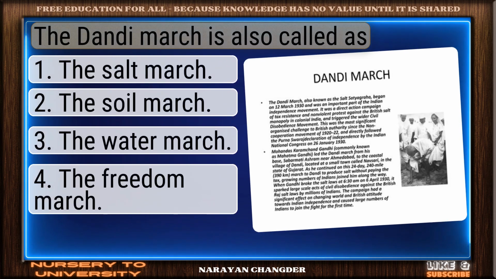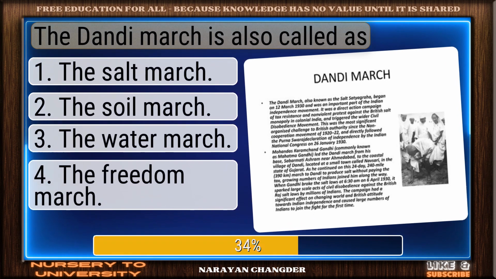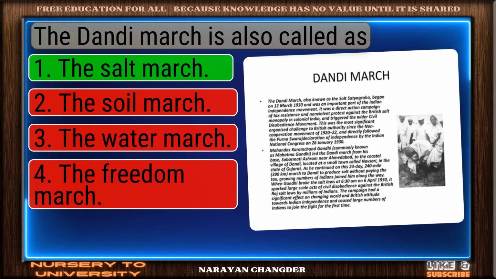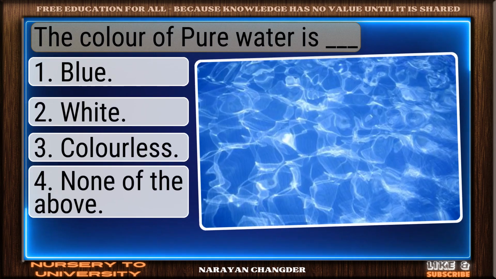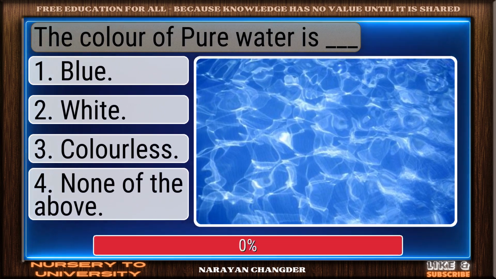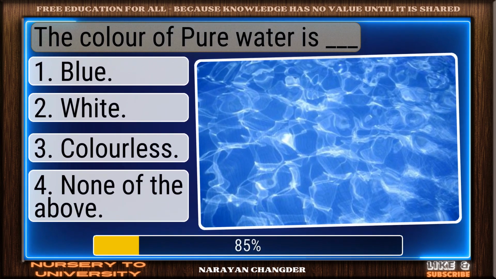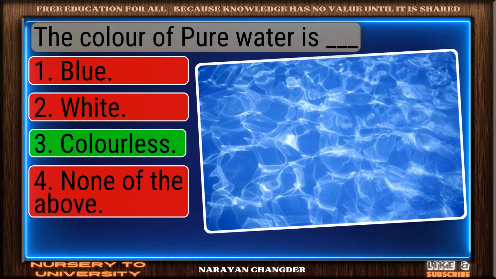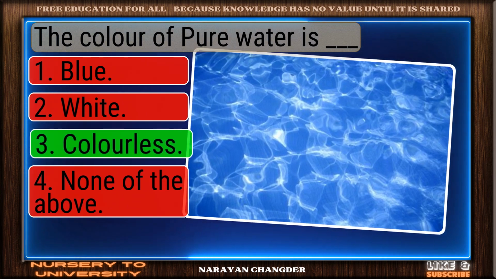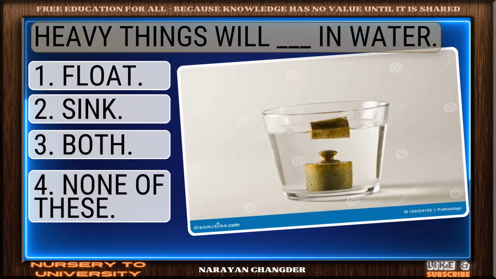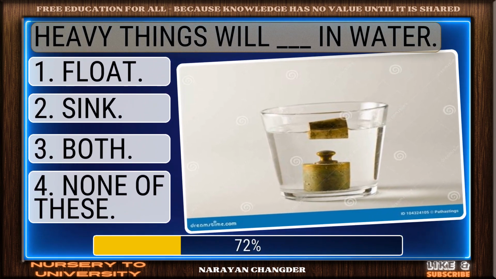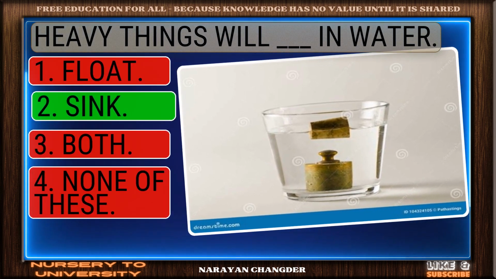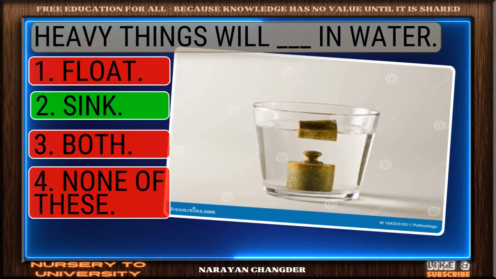The Dandi March is also called as. You got it. Your choice, the Salt March, is right. The color of pure water is dash. Smart pick. Colorless is the correct choice. Heavy things will dash in water. Nice work. You chose sink and it is correct.